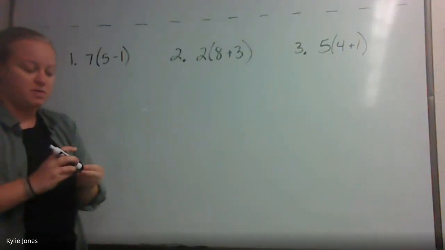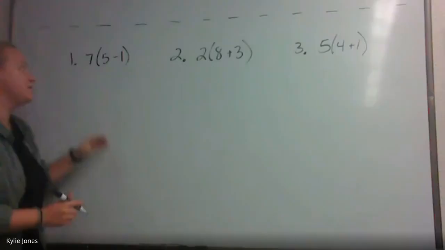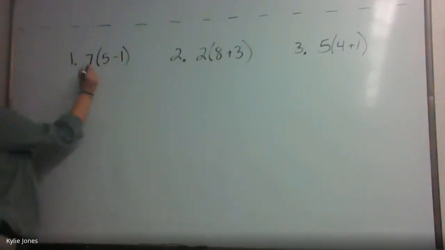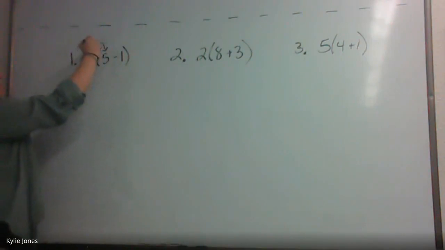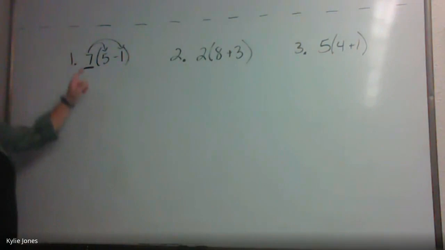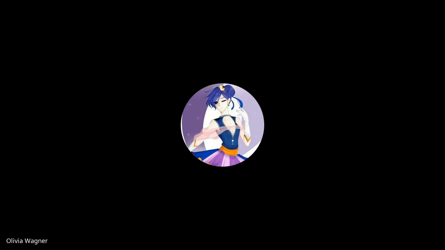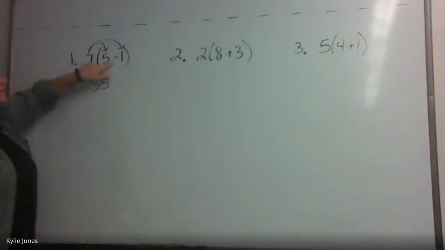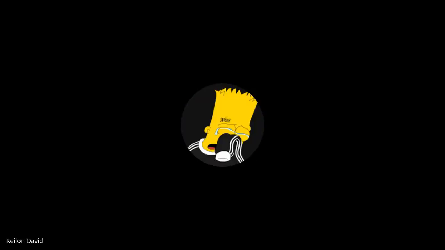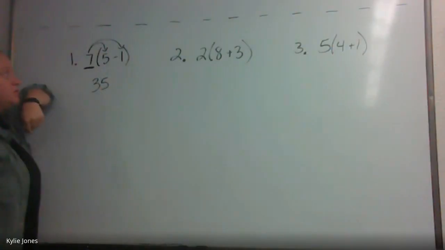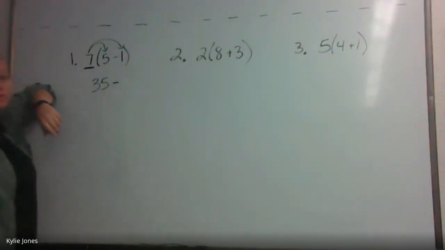When we do the distributive property, you're going to take the number on the outside of your parentheses and multiply it to the numbers on the inside. Okay, so let's start with 7 times 5. What's 7 times 5? 35. Okay, what do I do with this subtraction? Bring it straight down. Right? Part of your problem still.